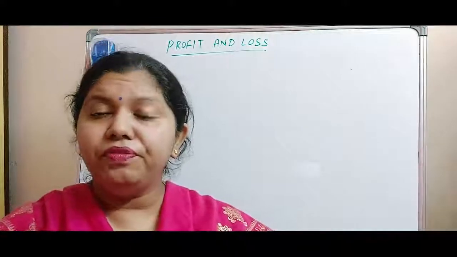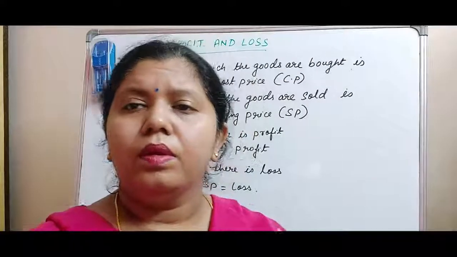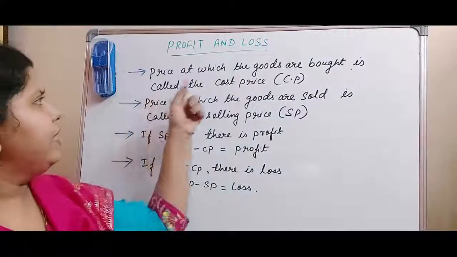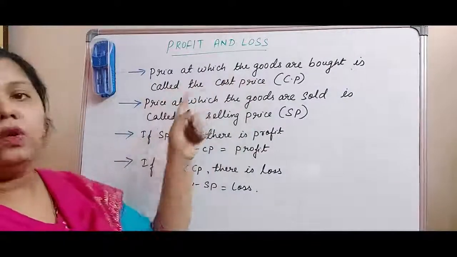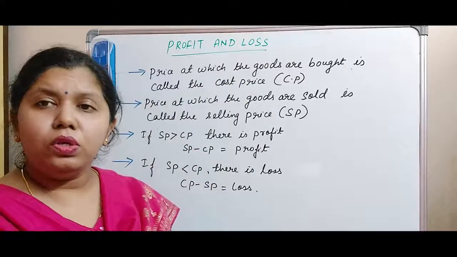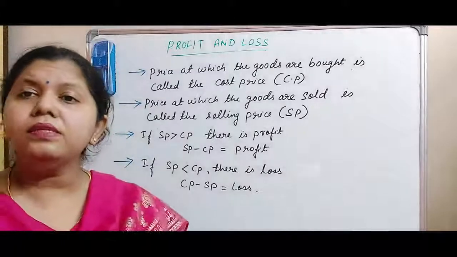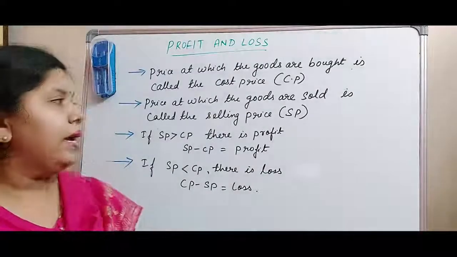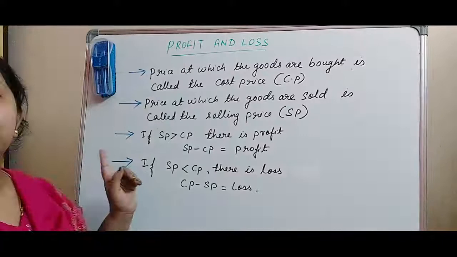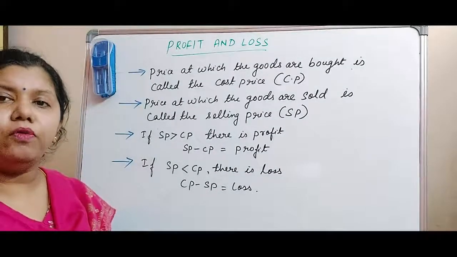Let us come to the definition of cost price and selling price first. The price at which the goods are bought is called the cost price, and the price at which the goods are sold is called the selling price. If the selling price is greater than the cost price, there is obviously a profit.